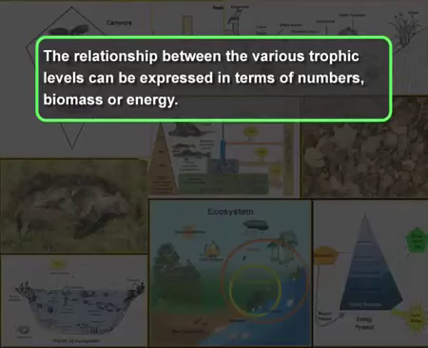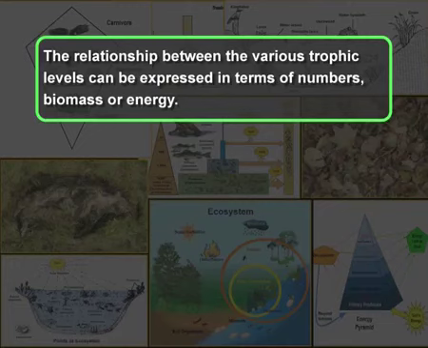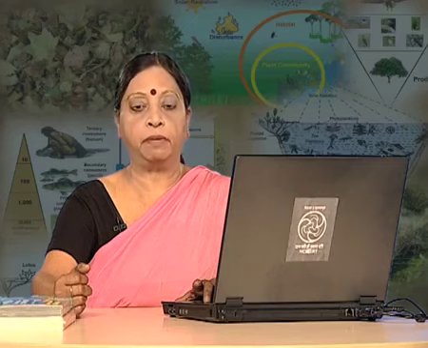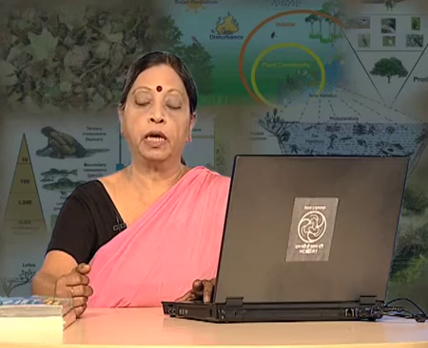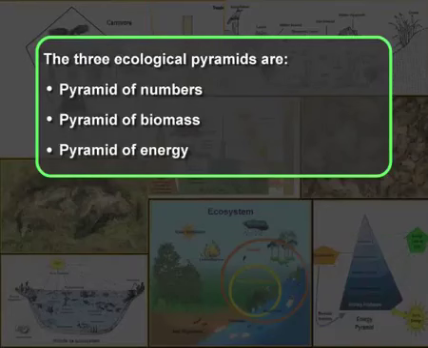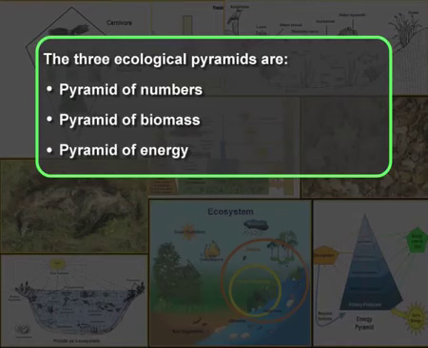The relationship between the various trophic levels can be expressed in terms of numbers, biomass or energy. Students, I hope you know that trophic levels in an ecosystem can be graphically represented by an ecological pyramid. It was Charles Elton who developed this concept of ecological pyramids. So, the ecological pyramids are of three types: pyramid of numbers, pyramid of biomass, and pyramid of energy. Let me tell you a little more in details about the various types of pyramids.